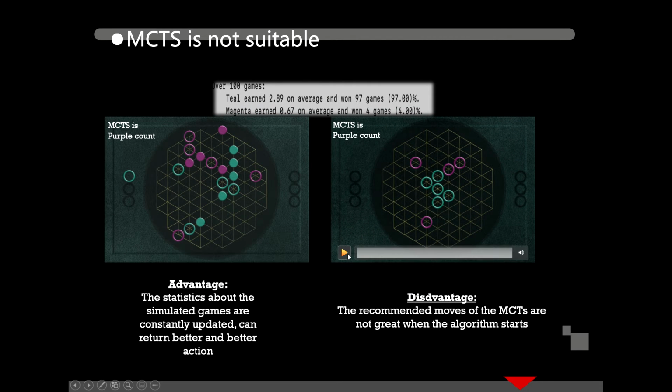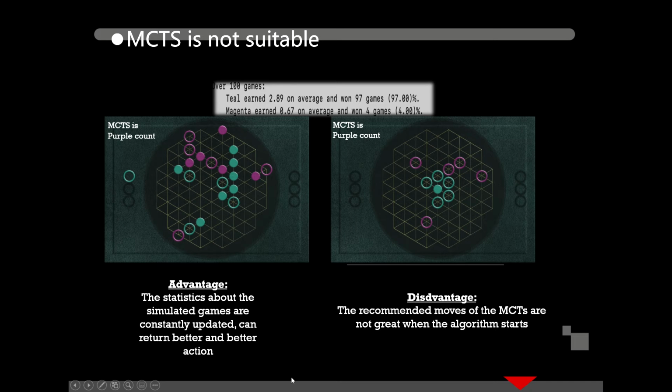The actions recommended by Monte Carlo tree search are not that great where the algorithm starts, because there are fewer simulations. We can see the Monte Carlo tree search easily loses and the actions it takes are not very reasonable at the beginning. However, while the statistics about the simulated games are constantly updated, it can return better and better actions. We can see this in the second video.